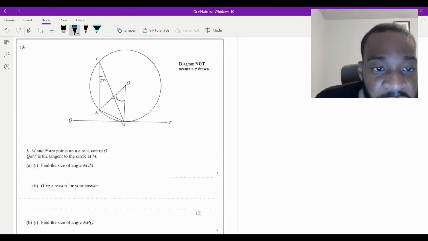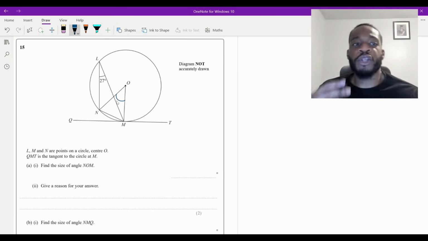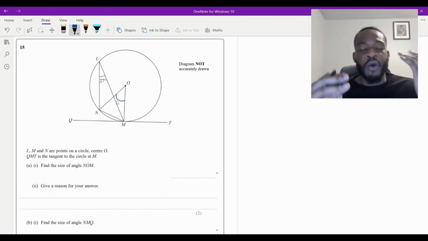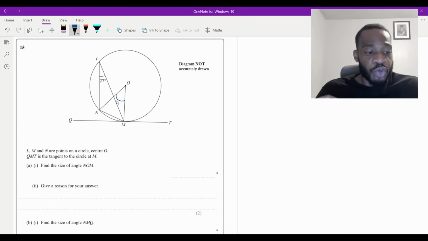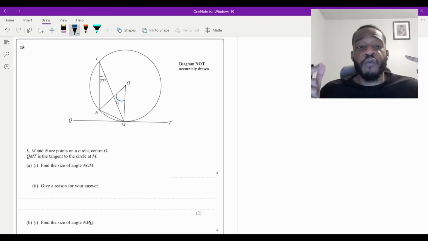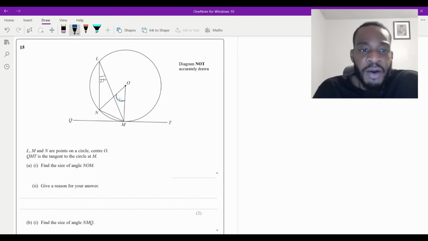Now, when you're doing circle theorem questions, what you want to do is have all of the circle theorems memorized in your head. I always tell this to my students. Make sure you have them summarized in your head and you're going to be thinking of which circle theorems are applicable based on the question. Now, the fact that I marked this angle here, which is at a center, is making me think of the circle theorem, which is like this, isn't it?